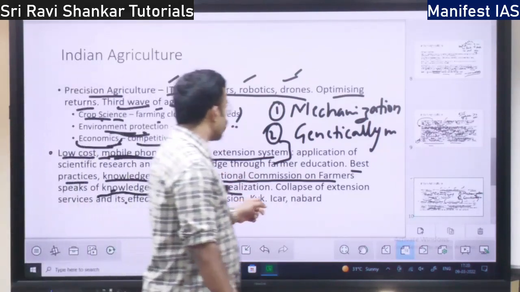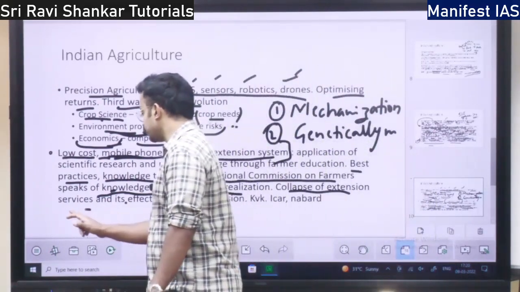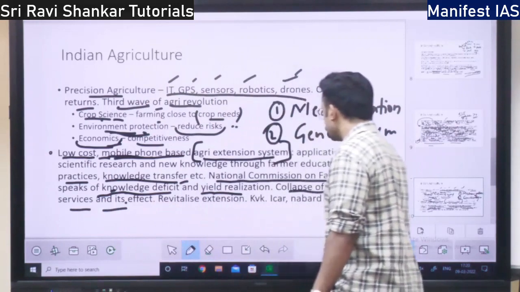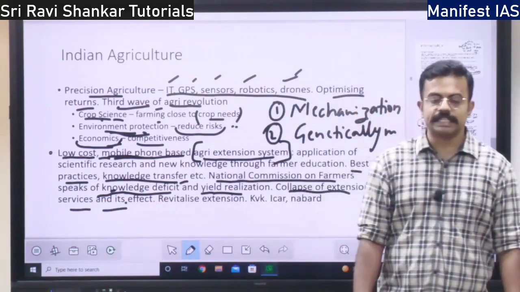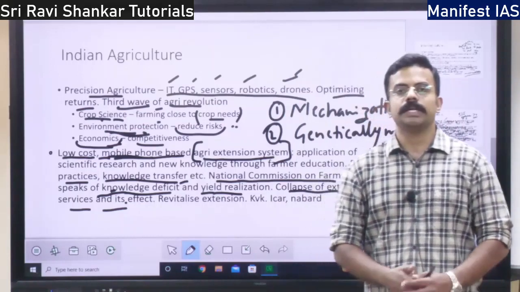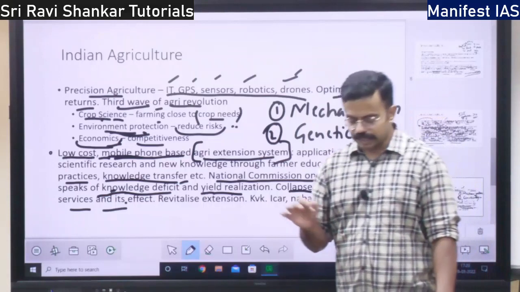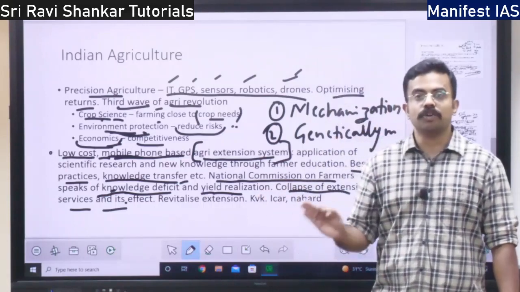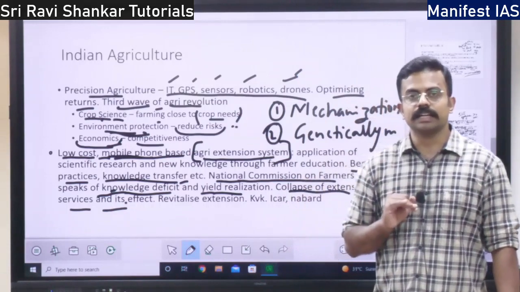So there is a collapse of the extension system. Collapse in extension services and its effect. Why is there a collapse of extension services? I told you extension services means research and knowledge. But in India there is no application of research, no application of knowledge, or very little application of knowledge in agriculture.